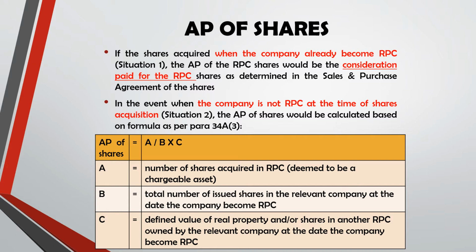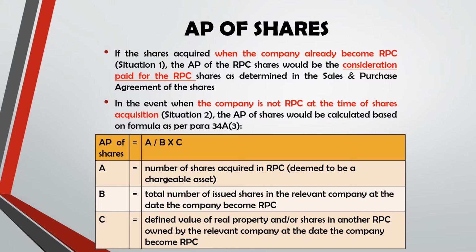A is the number of shares acquired in RPC, which is deemed to be a chargeable asset. B is total number of issued shares in the relevant company at the date the company become RPC. Why we need to differentiate? Because A is